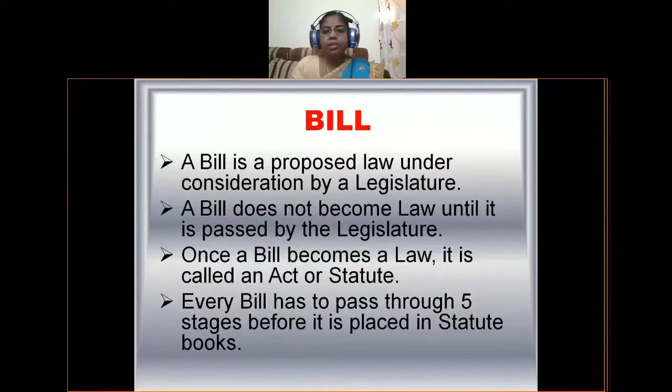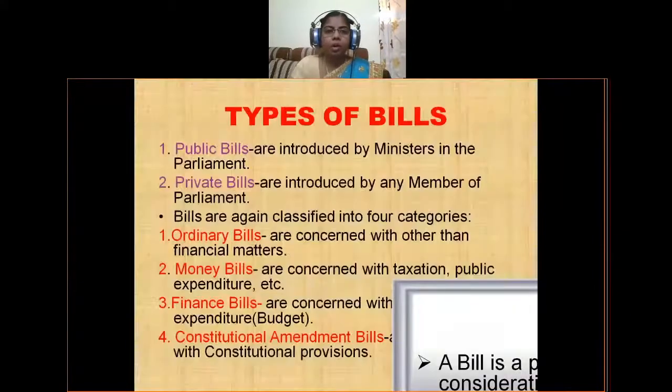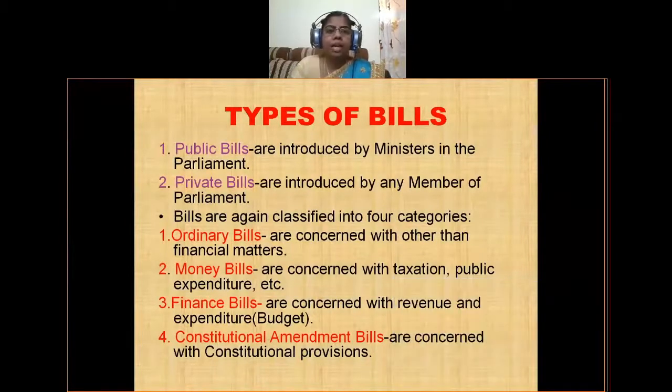So every bill has to pass through 5 stages before it is placed in statute books. Every bill has to pass 5 stages before it becomes into a law. Let us know about the types of bills. So bills are mainly classified into 2 types. Those are public bills and private bills.